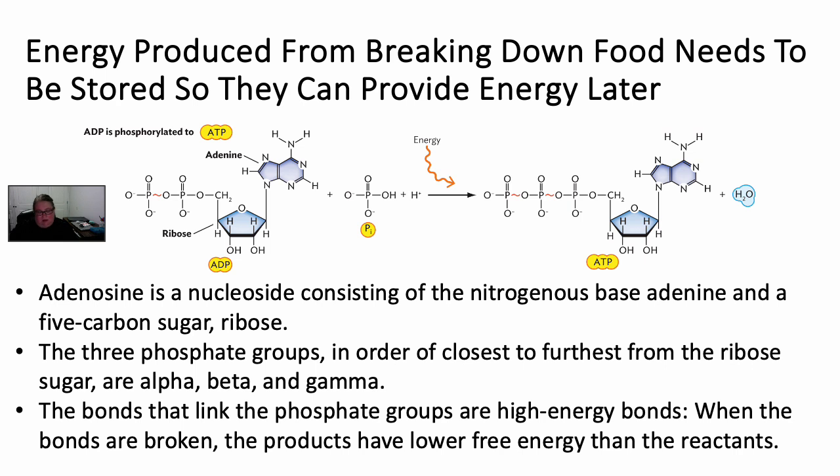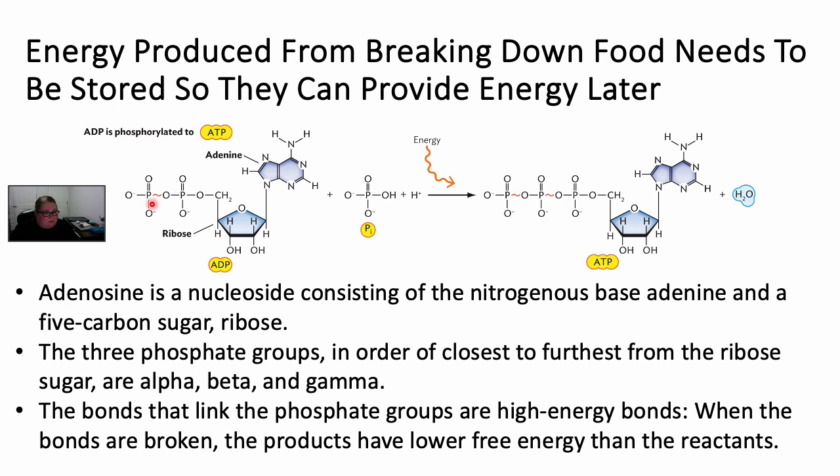When we make ATP, we start with ADP, which stands for adenosine diphosphate. We have this adenine molecule here. Adenine plus ribose is adenosine, and then we have these 2 phosphate groups.